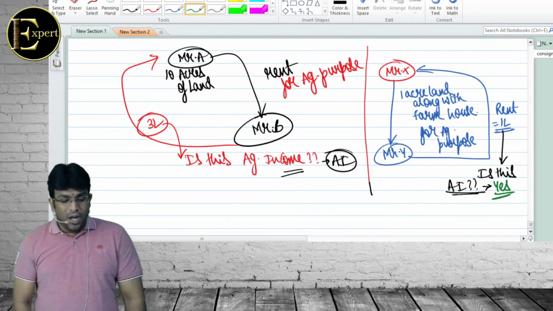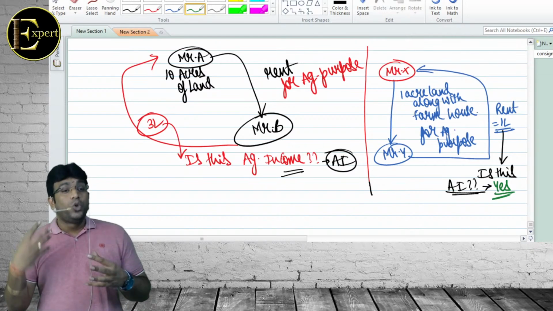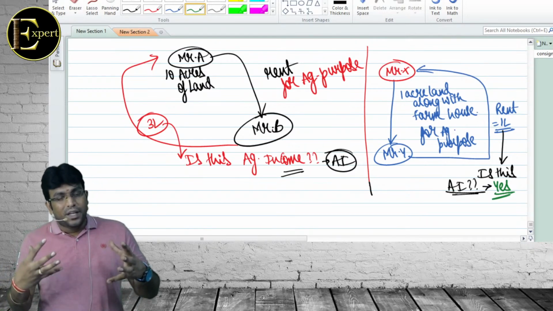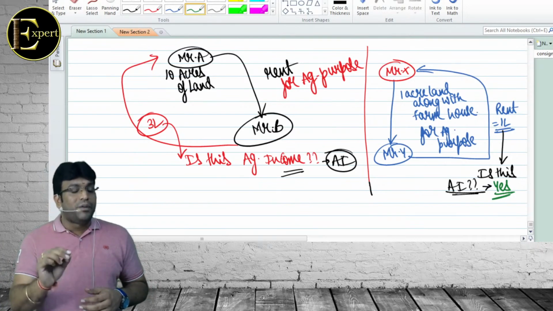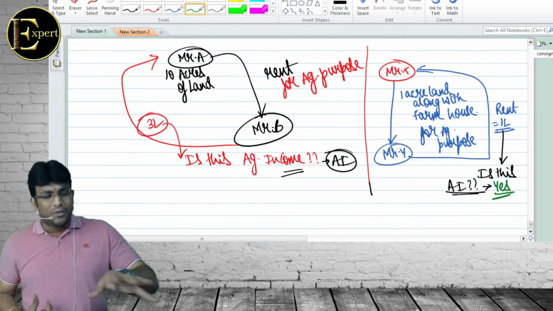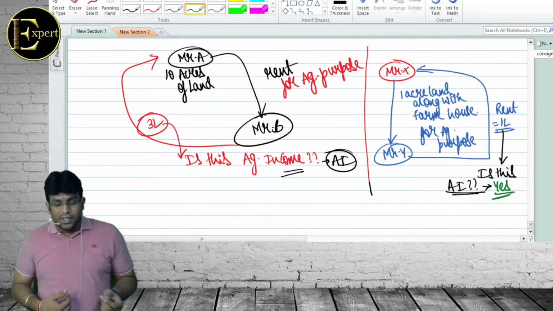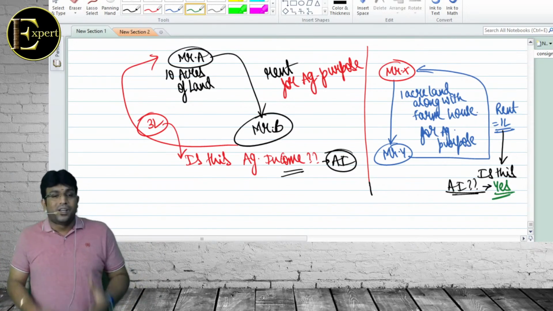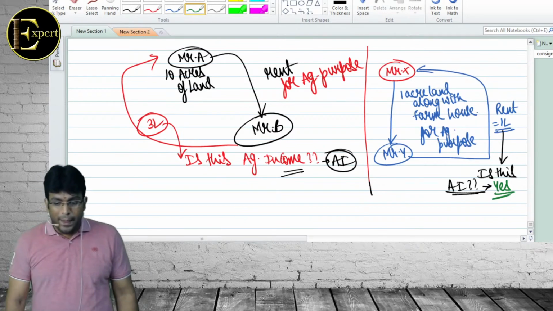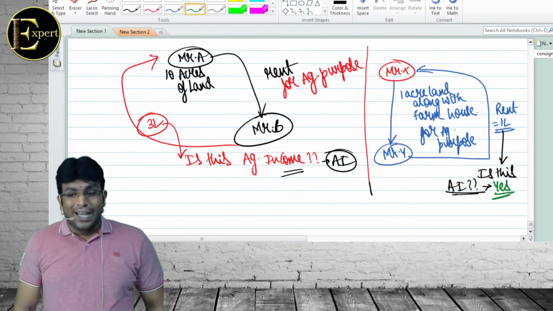Agricultural income not only covers the income of the cultivator. Remove that word landlord, that we'll add later. First let's write cultivator. Agricultural income not only covers the income of cultivator but also covers the income of landlord.